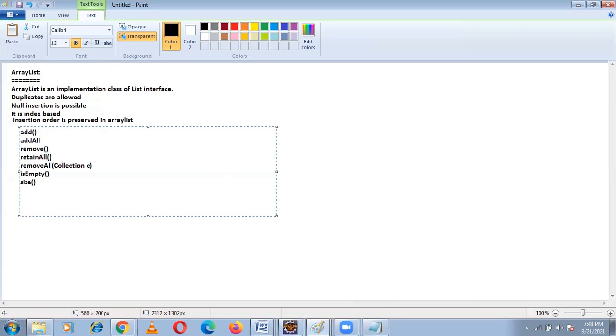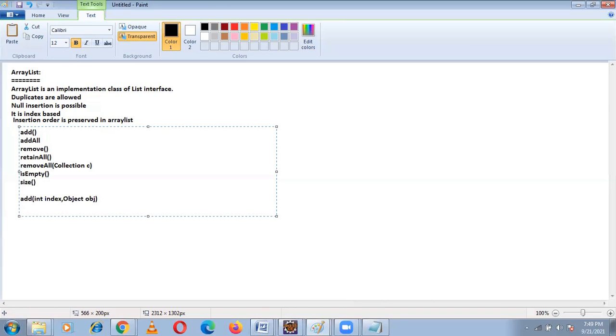Then what are the methods which are in the ArrayList class? add of int index, comma, object obj. That means add of int index comma object obj is a method for array list.